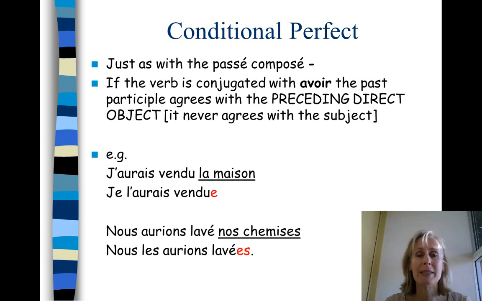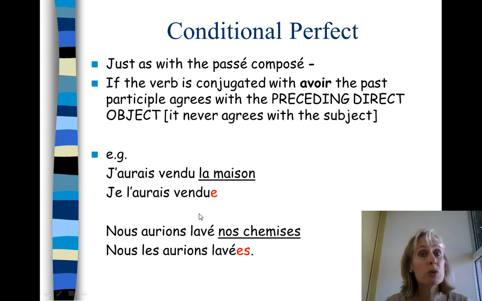And just as with the passé composé or any other compound tense, if the verb is conjugated with avoir, the past participle agrees with the preceding direct object. It doesn't agree with the subject, yeah? J'aurais vendu la maison, I would have sold the house. If you want to say I would have sold it, je l'aurais vendu. And you see you've got your preceding direct object, la maison, so you have to have an agreement.